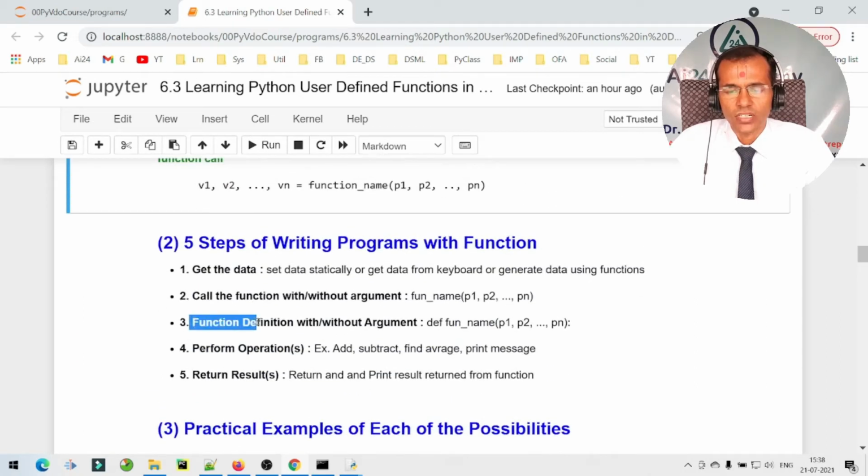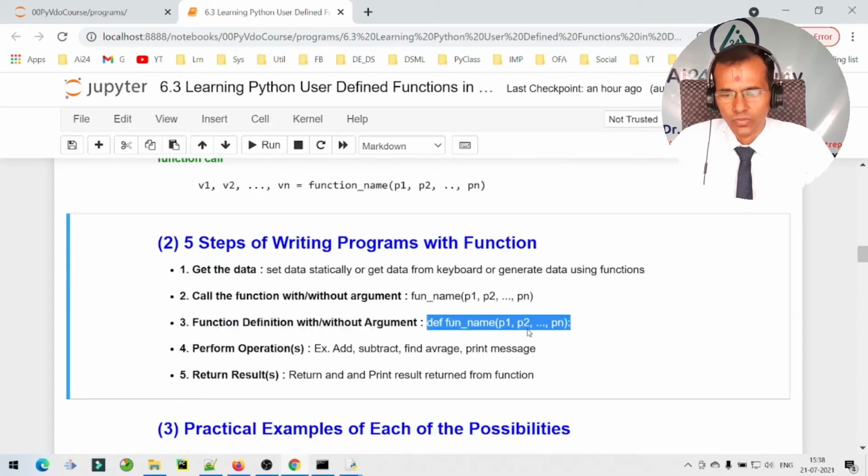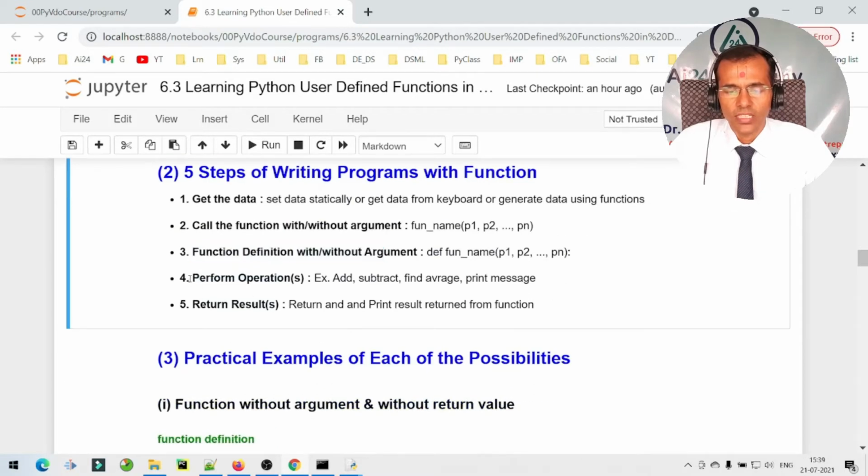Then third is function definition with or without argument. So if we are passing some argument from the function call, then we need to specify parameters as arguments to the function. So third is defining the function, and then the fourth one is performing some operation within that function definition, and the fifth one is returning values from that particular function.